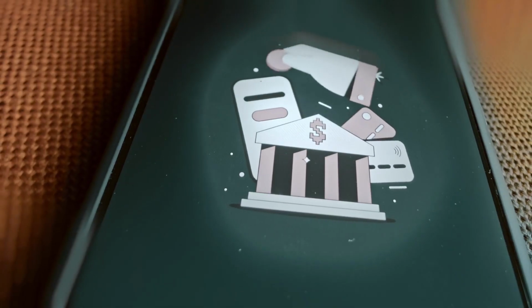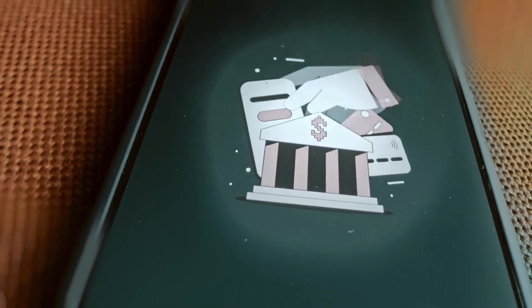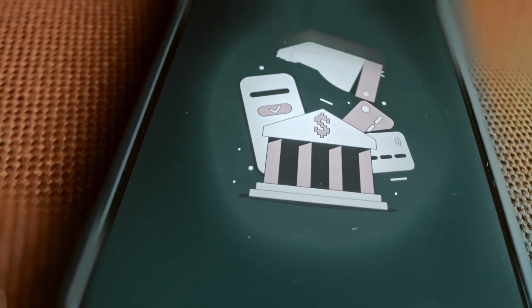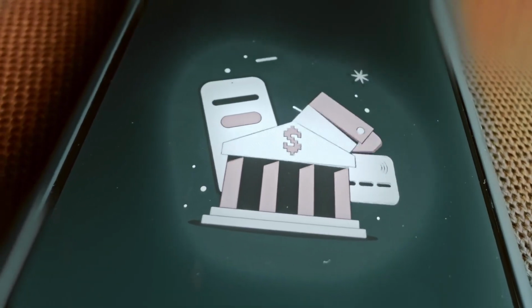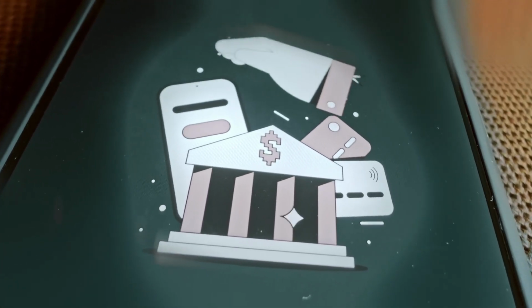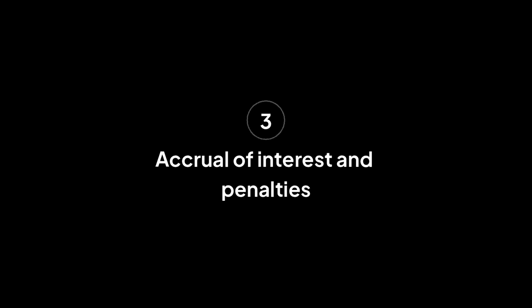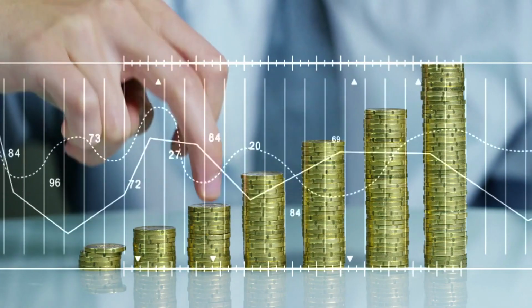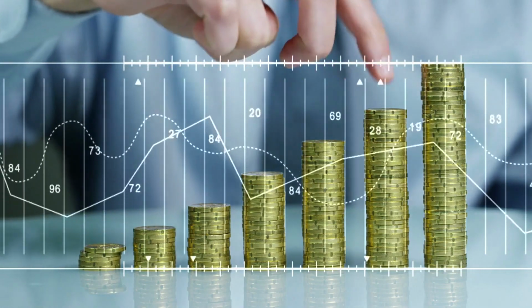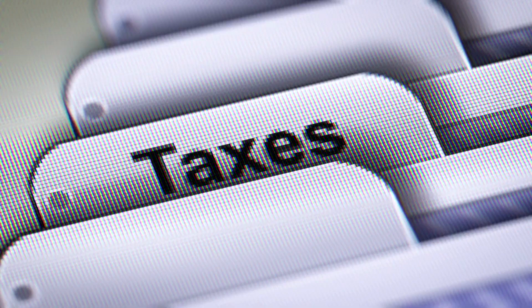Immediate assessment and collection. Once the waiver is processed, the IRS can immediately assess the deficiency and begin collection actions, such as levying bank accounts or garnishing wages. Interest and penalties. Interest will continue to accrue on the deficiency until it is paid in full. Penalties may also apply.